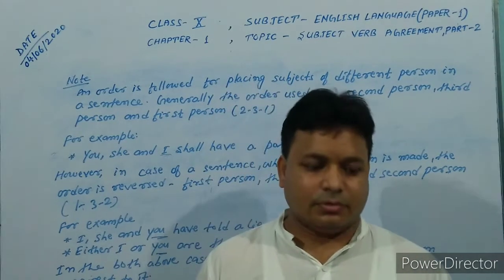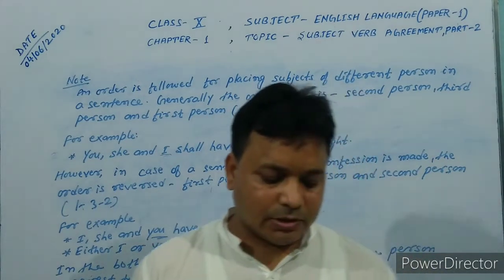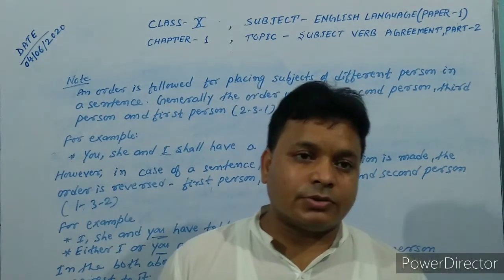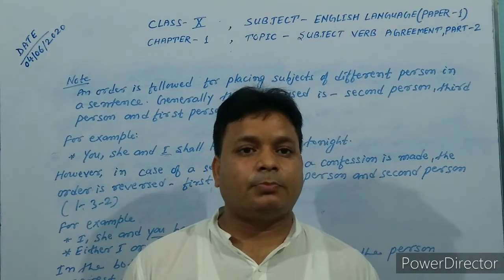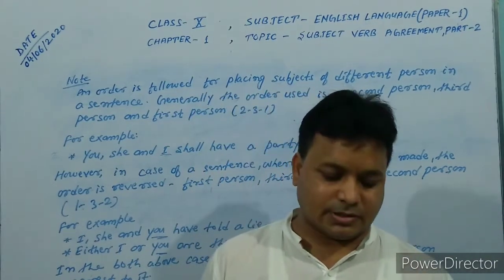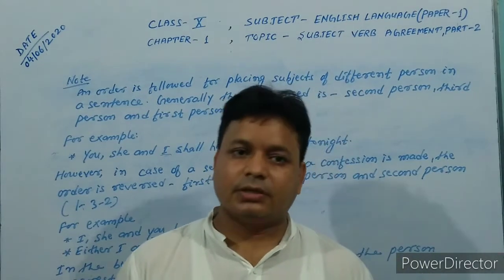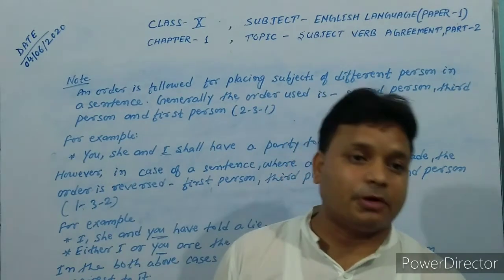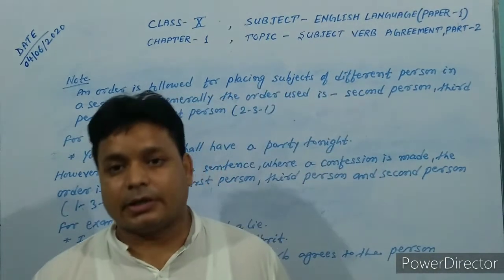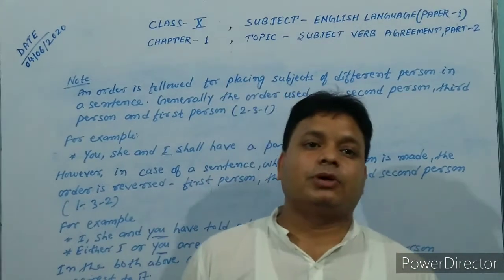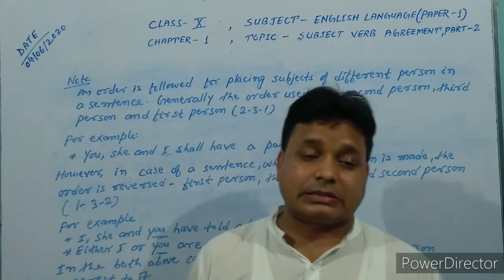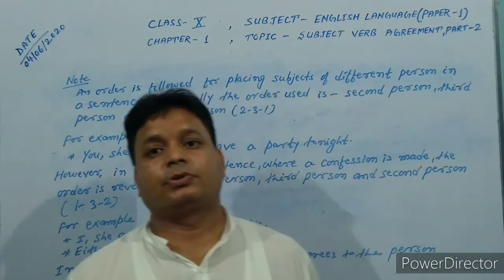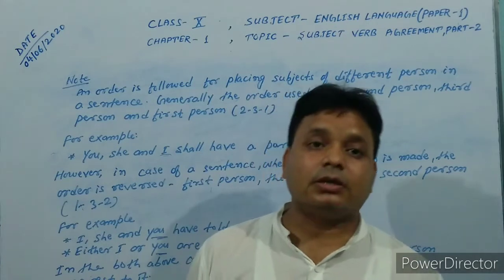Next rule is lots of. With lots of, both singular and plural can be used. After lots of we have to use a singular verb or a plural verb, in both the cases. Lots of water is wasted. That is a quantity, a material noun, an uncountable noun, water, so I have to use a singular verb. Second example, lots of people. That is countable, so we have to use a plural verb. Lots of people are still on the road.